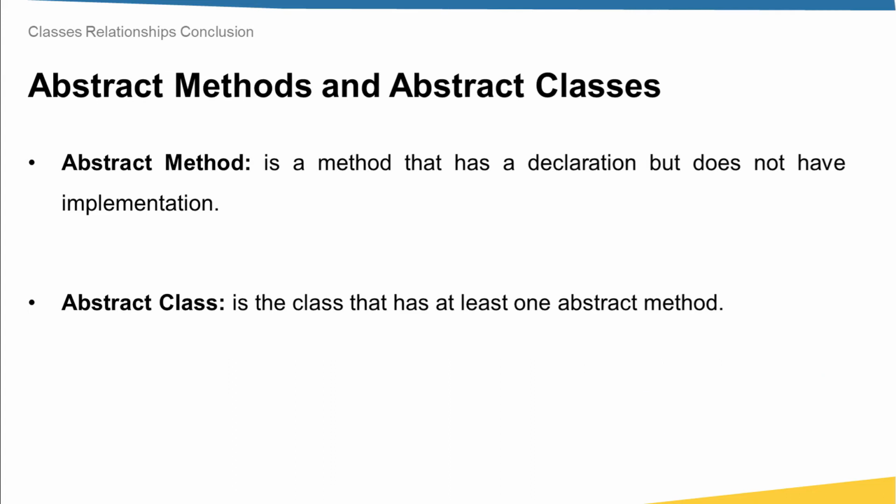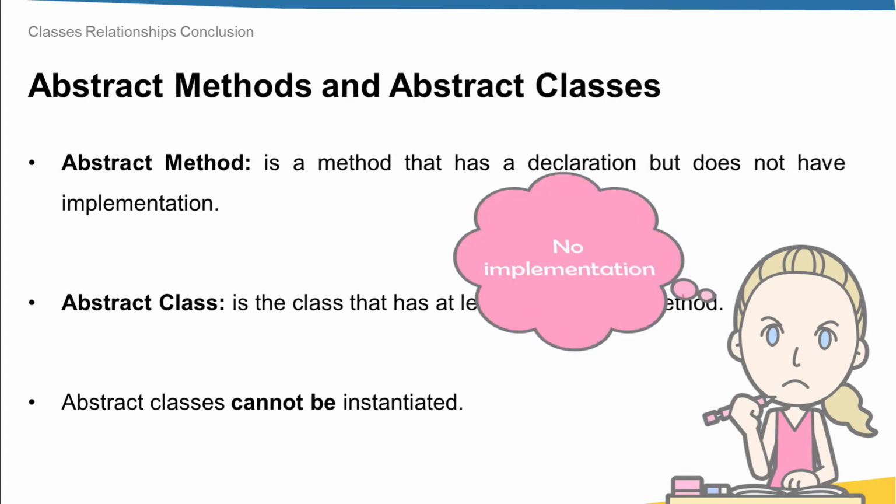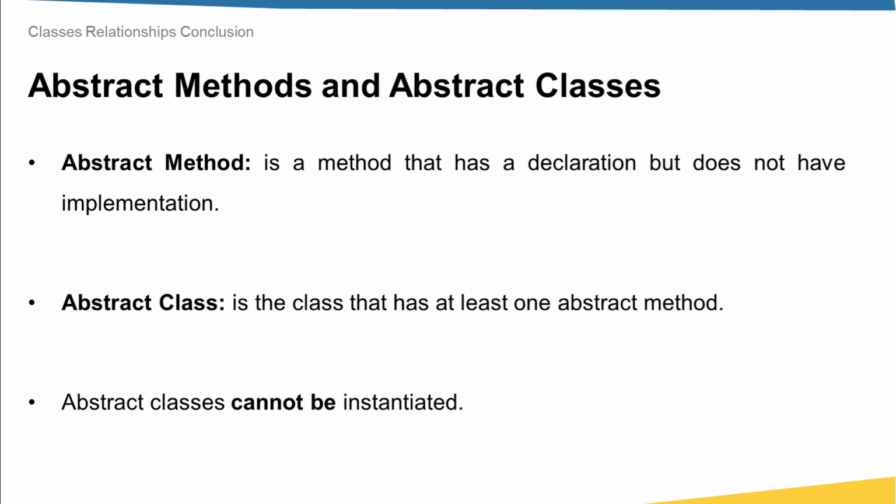Any class that inherits an interface should re-implement all the abstract methods. A very important point to keep in mind is that you cannot instantiate objects from abstract classes, because if you do that and this object tries to call one of these abstract methods, there is no implementation, so there is nothing to be executed. Therefore, it makes sense not to let you instantiate objects from these classes.